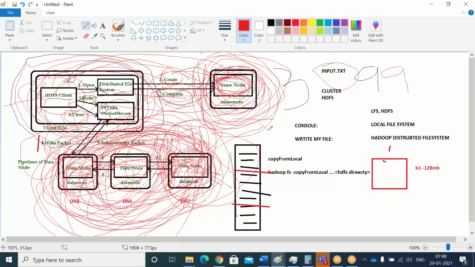It will give an alert to the administrator. The administrator will get to know that this data node 7 is not available. There is a concept of under replication. That means instead of 3 copies, we have only 2 copies. That under replication concept I will cover later. Once it is under replication, administrators will restart the cluster. Whenever you restart it fresh, based upon your configuration, the replication will also be checked. It will see whether the replication is available as 3 or not. If it is not, then the third copy will be written to the available data nodes again. The write operation will happen again.